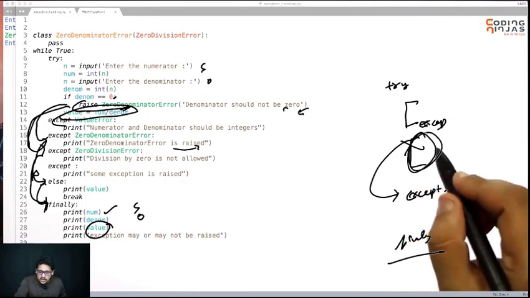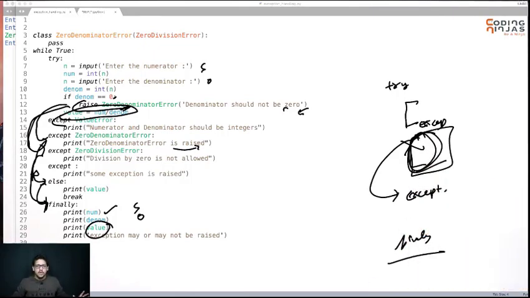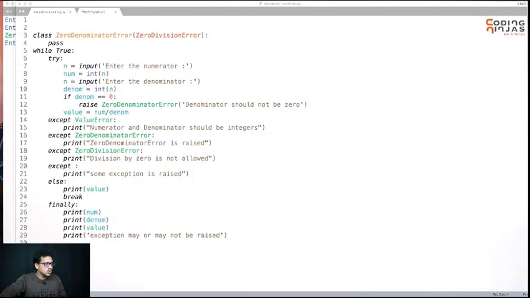If you try to access any variable that is defined in the code that was skipped, you will not be able to access it. This is a logical thing, and you should be careful using variables in finally. So use all of these carefully, because some errors may come if you don't write the code properly.